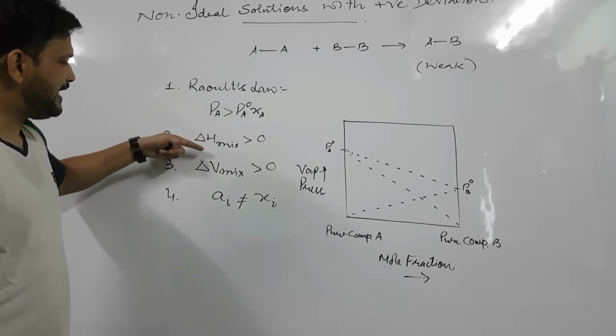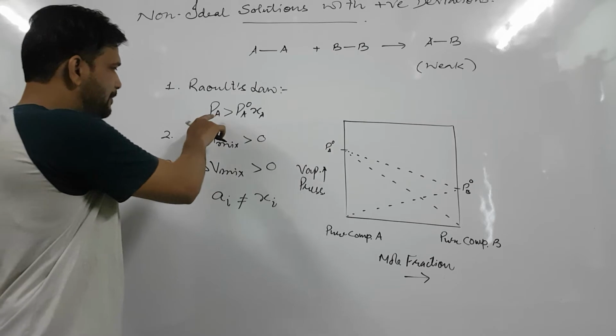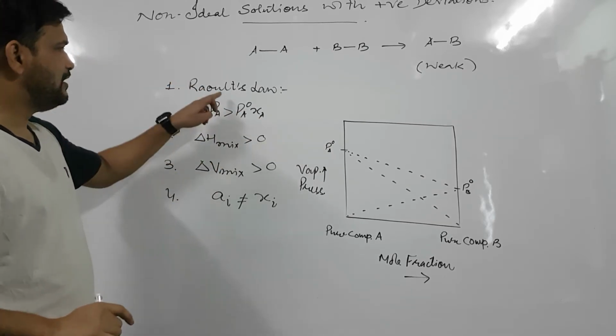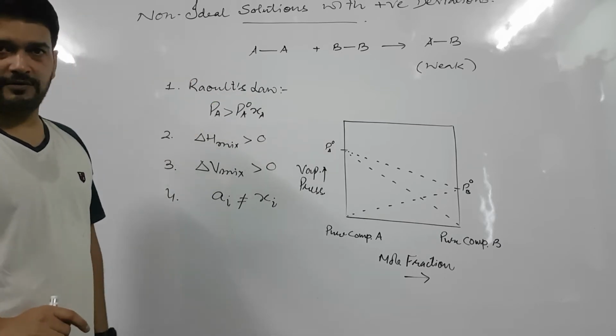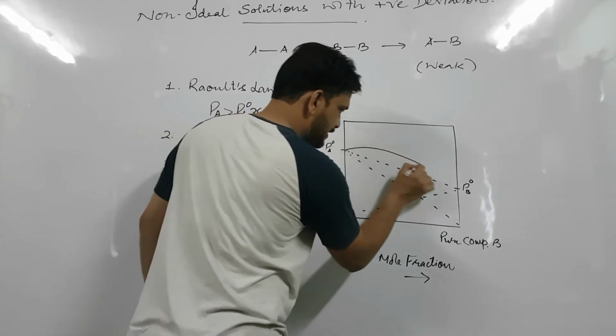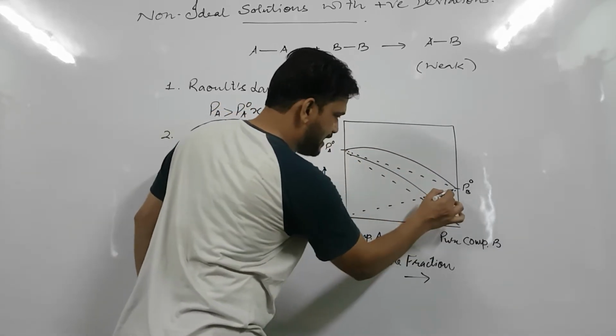And in these conditions, when particularly the pressure is more than the expected pressure according to Raoult's law, these curves are obtained.